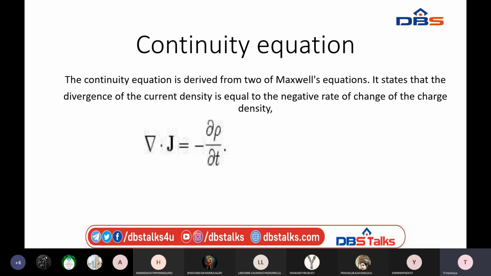So mathematically, del dot J is equal to minus dou rho by dou t. Once again, the definition of the continuity equation is that the divergence of current density is equal to the negative rate of change of charge density. That is, del dot J equals minus dou rho by dou t.